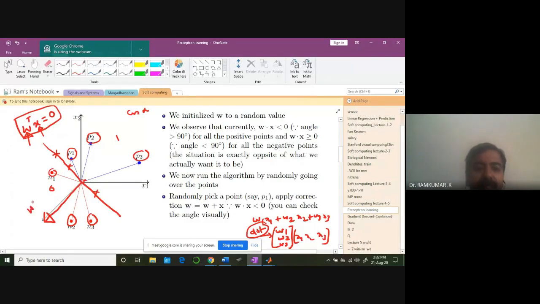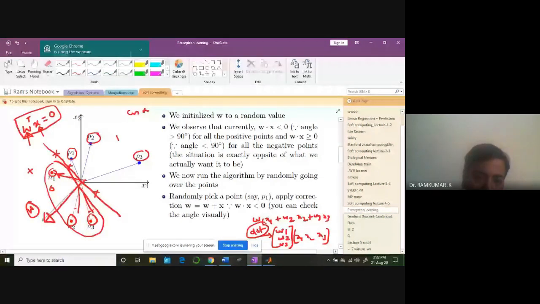The weight vector is rotated, so the weight vector is perpendicular to this line. Naturally, these points are going to enjoy the positive end. Why positive? Because with respect to the weight vector, if you take every other vector and study the angle, it will be less than 90 degrees.